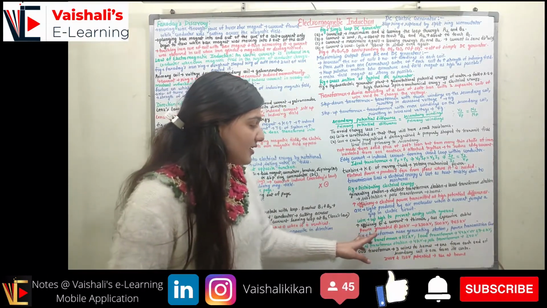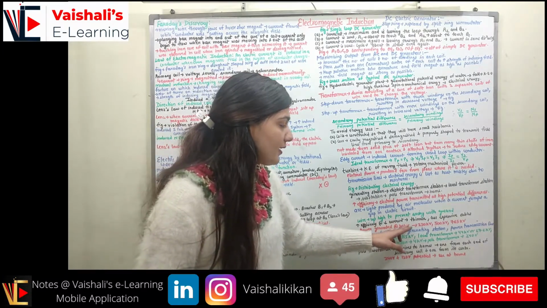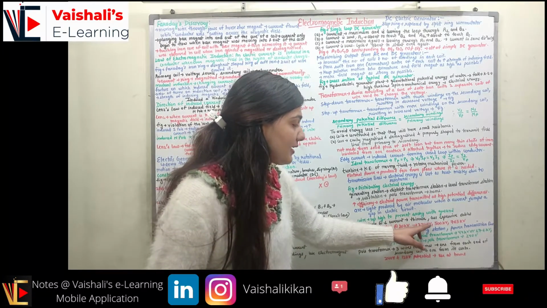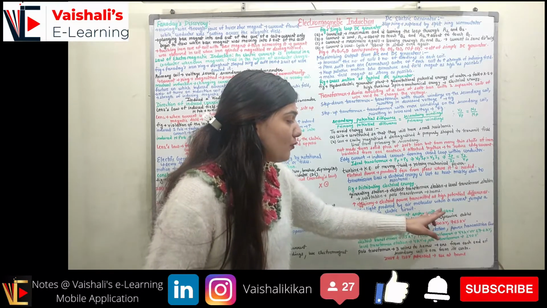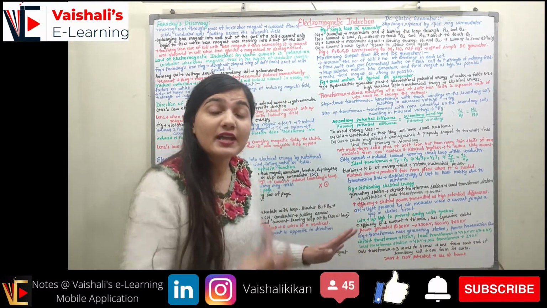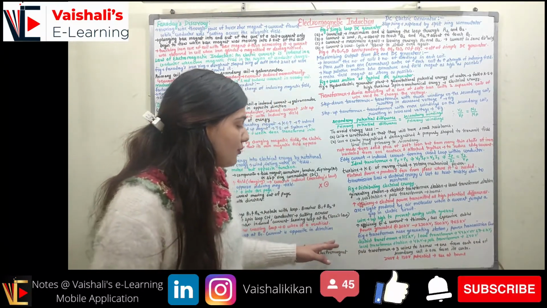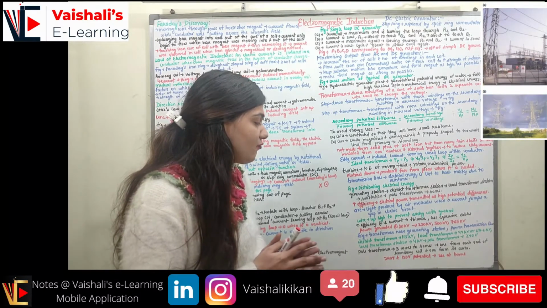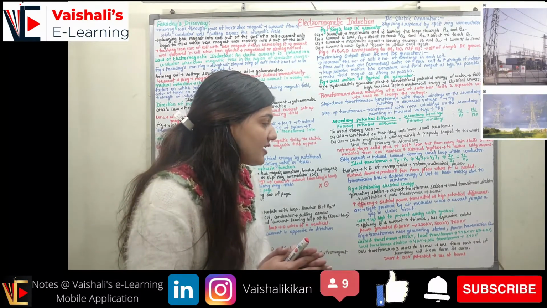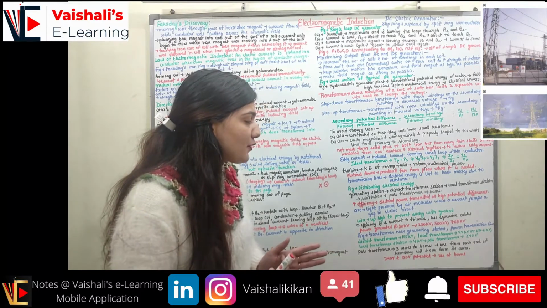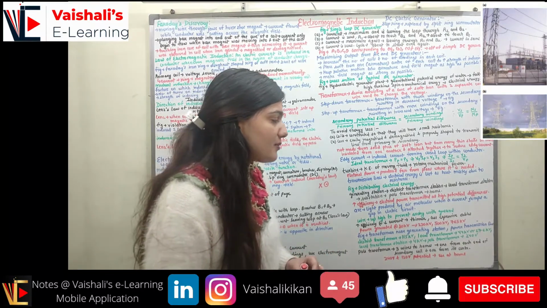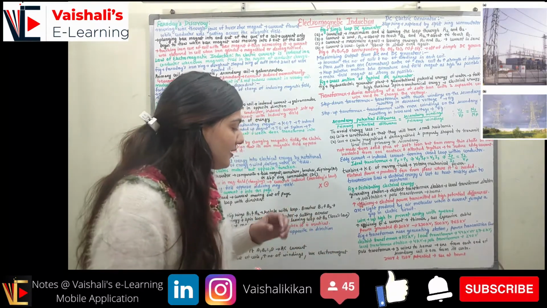Now the power generated is at 20 kilovolt. It is then converted to 230 kilovolt or 500 kilovolt or 765 kilovolt with the help of the transformers. You can see the figure here. We have the transformer near the generating station, and in the second part of this figure you can see the power transmission line. You must have seen these near you, right?